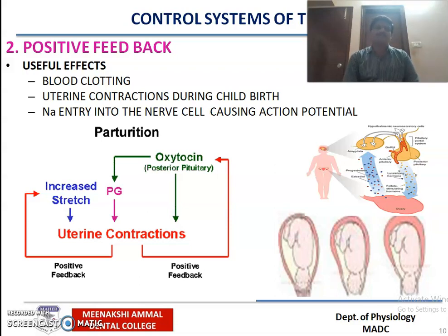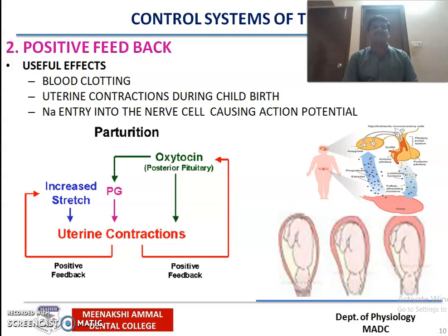So here what happens: when the baby hits the cervix of the uterus, the uterus has a large stretch receptor, and this stretch receptor is stimulated, and the information goes to the posterior pituitary, where you have the secretion of oxytocin. The oxytocin reaches the uterus through blood and causes contraction.